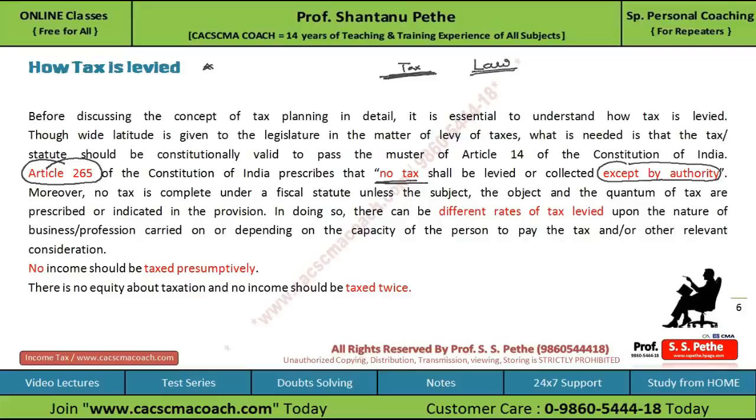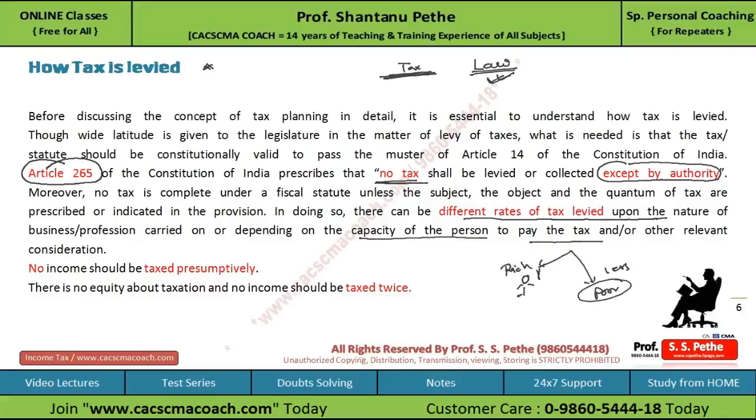And while framing the law, there can be different rates of taxes levied depending upon the nature of profession or business carried on, or depending upon the capacity of the person to pay the tax or other relevant consideration. यहाँ पर आप एक और principle याद रखना कि एक person है who is a rich person, so government can ask him to pay more tax, and there is a poor person, the government may ask him to pay less tax.